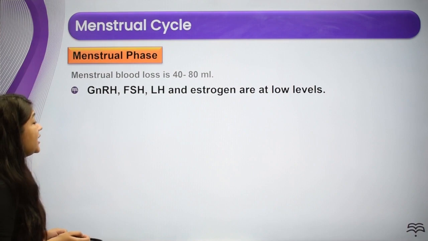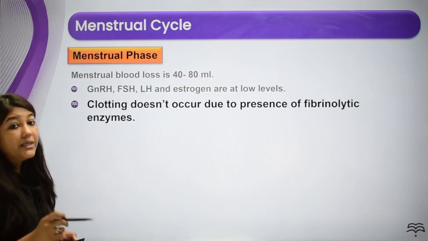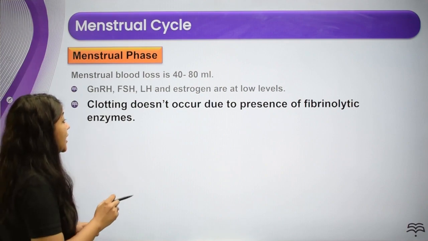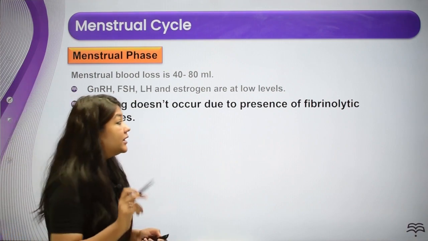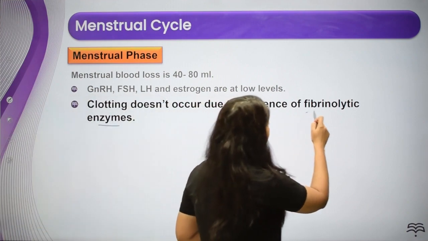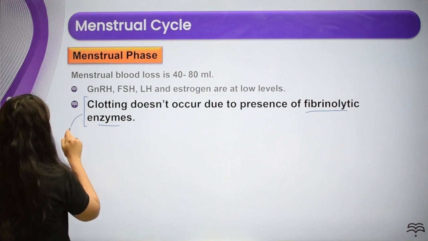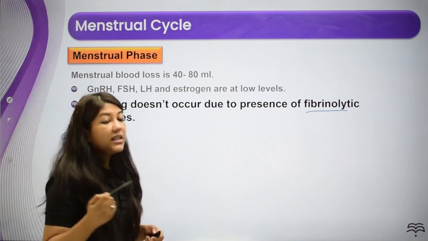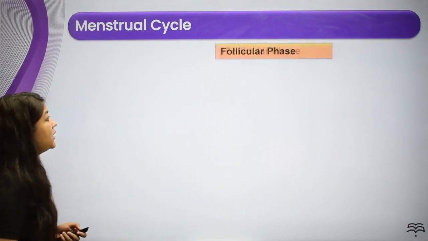Okay, GnRH, FSH, LH and estrogen are at low levels. We had already seen this part in the chart. Clotting does not occur. Now clotting, this is talking about the menstrual blood. The menstrual blood does not clot because of the presence of fibrinolytic enzyme. This part has been asked as a question in previous years. So this is important. What is the reason that the menstrual blood does not clot? Because it has fibrinolytic enzyme.